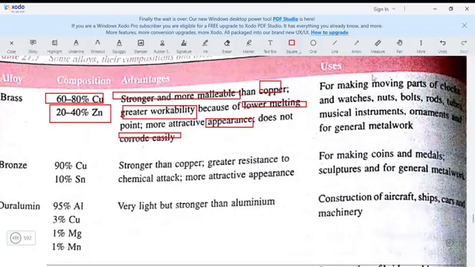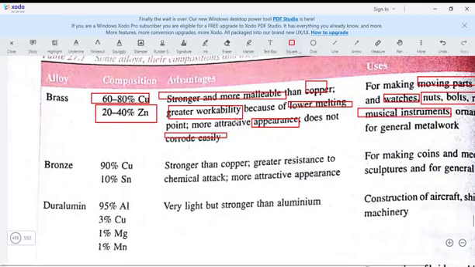You can use it to make moving parts of machines like your watches, your nuts, your bolts, your rod, musical instruments, your ornaments. So it will help you to do many things, since it has given your desired expectation in terms of appearance and then prevention of corrosion and great workability.